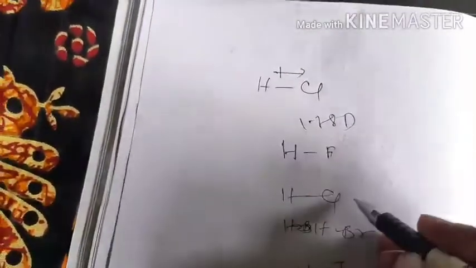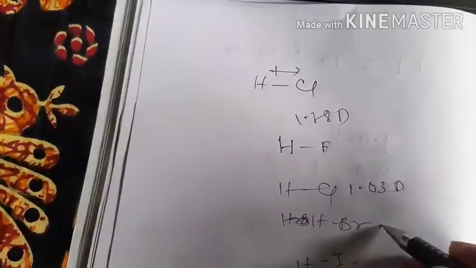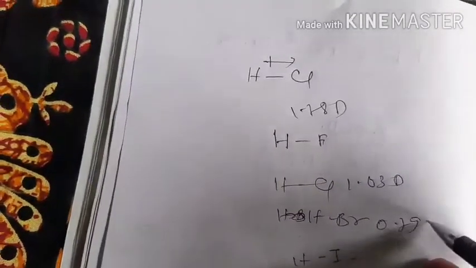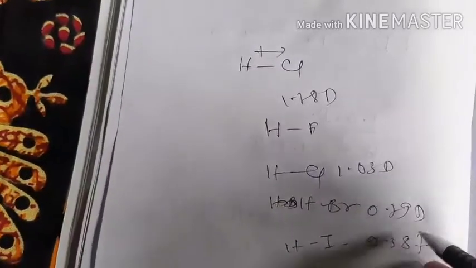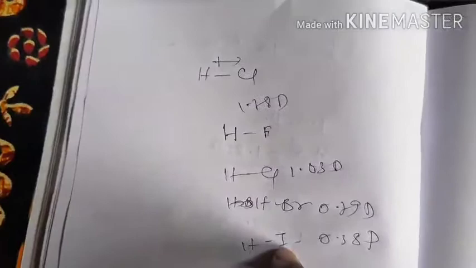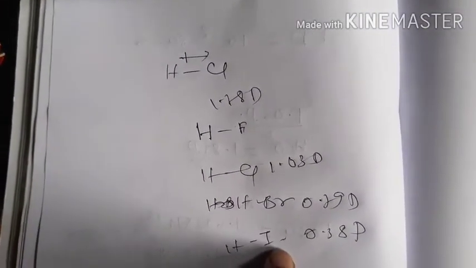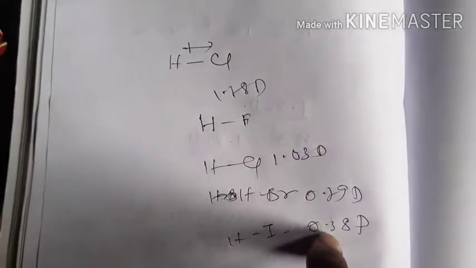HF has a dipole moment of 1.78 Debye, HCl is 1.03 Debye, HBr is around 0.79 Debye, and HI has 0.38 Debye. So what I can say is that if we move from chlorine to iodine, there is a steady decrease in electronegativity, so the dipole moment also decreases.